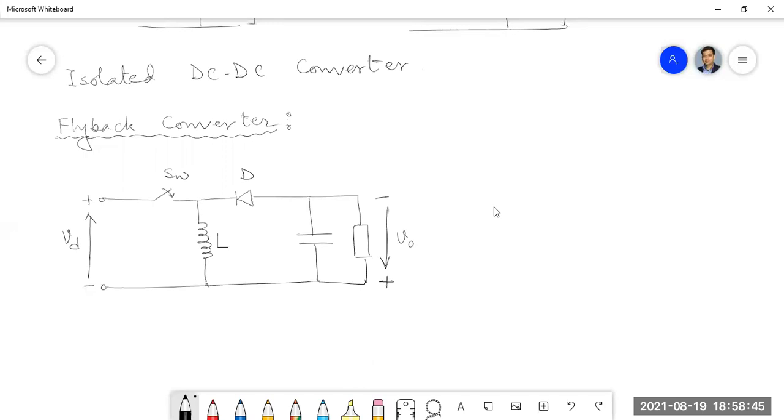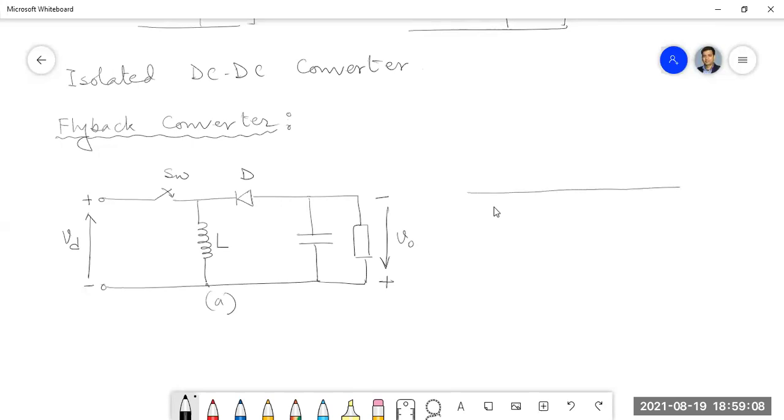Anyway, I will take this simple circuit for the non-isolated DC-DC buck boost converter and try to approach a flyback DC-DC converter.